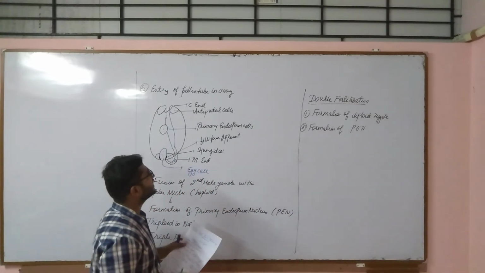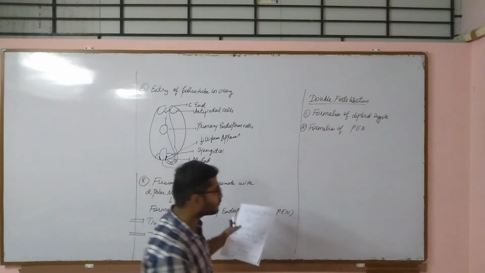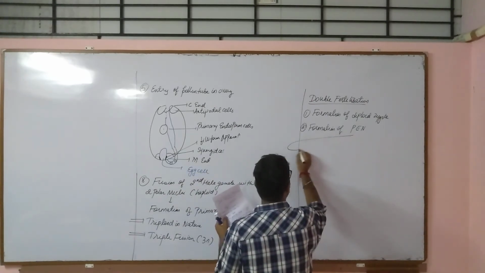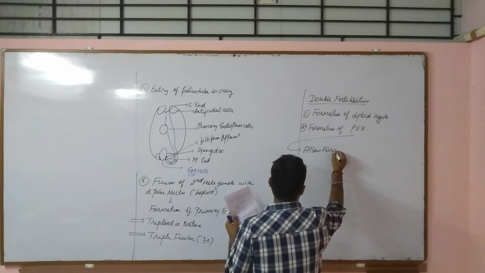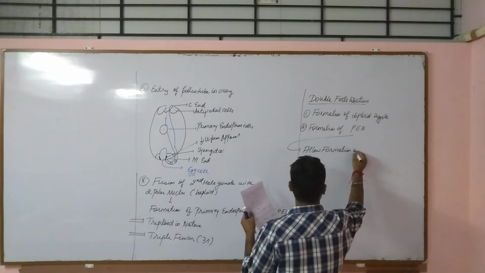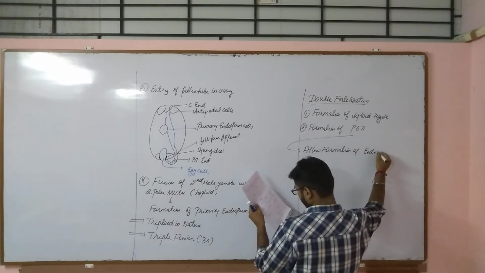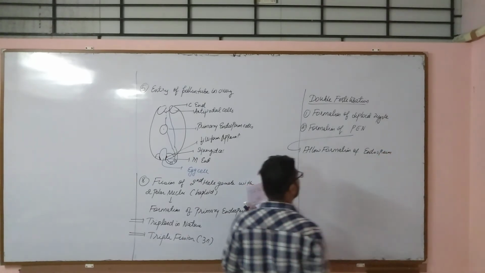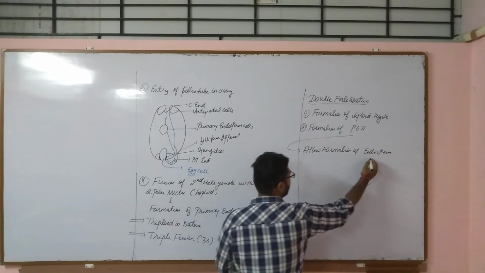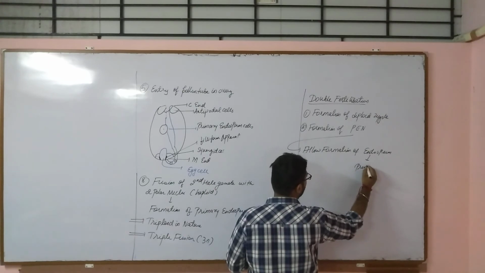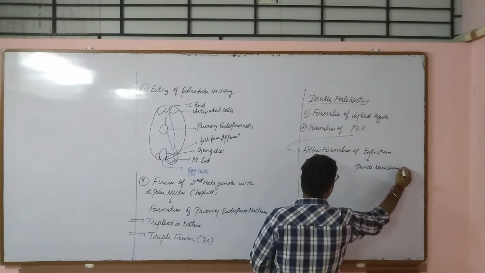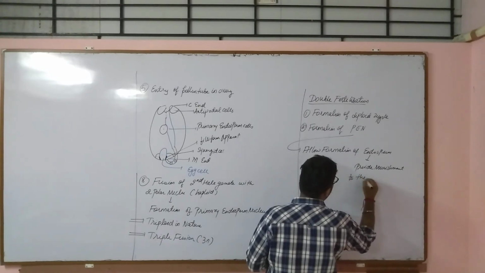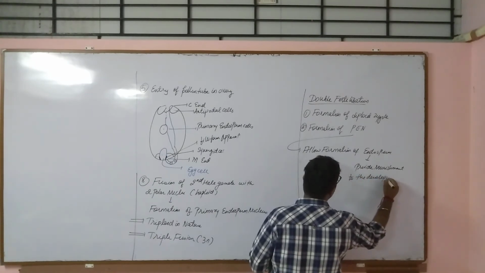Now, what will this primary endosperm nucleus do? This will allow the formation of endosperm. Okay, and endosperm will do what? Provide nourishment to the developing embryo.